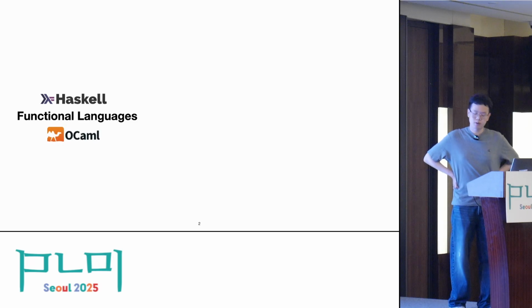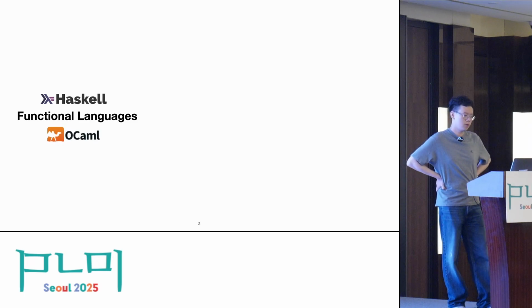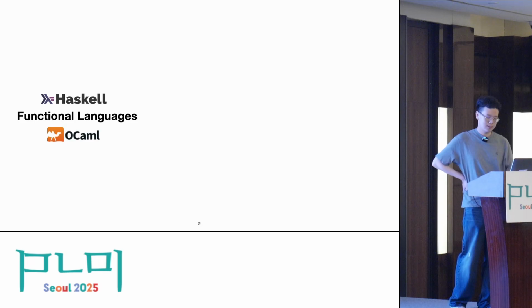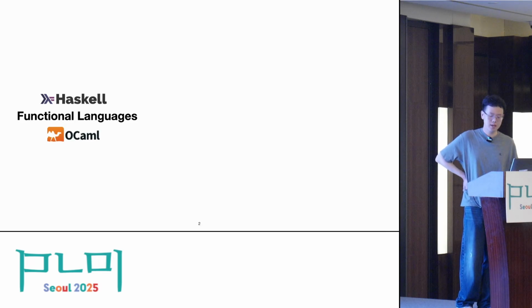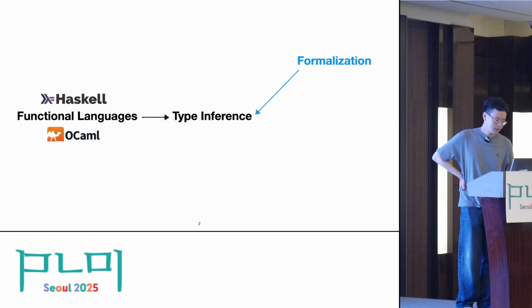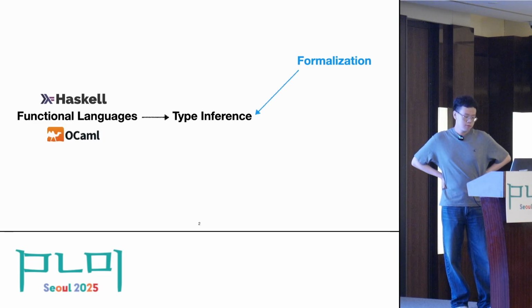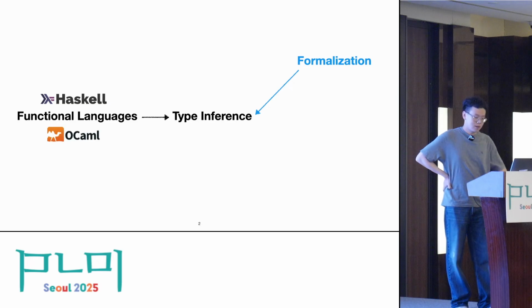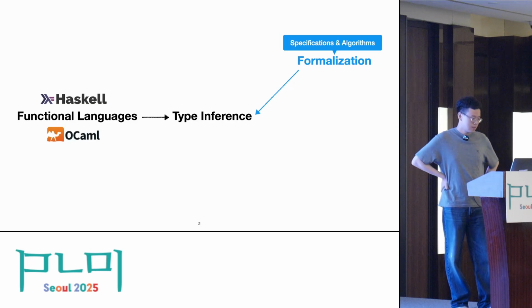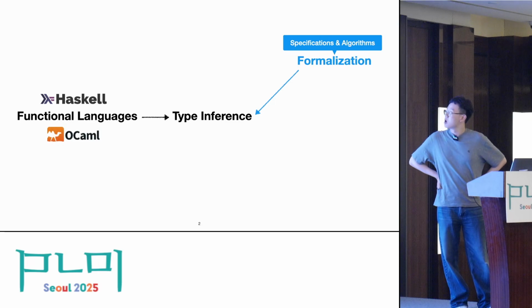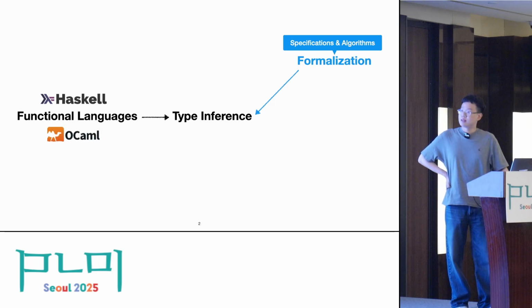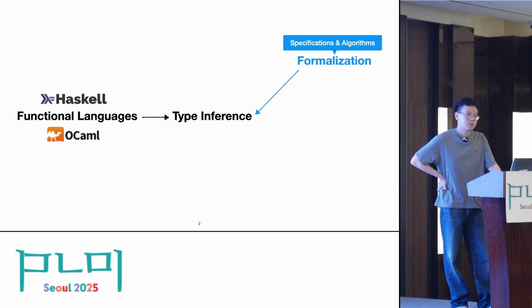Modern functional languages such as Haskell and OCaml have advanced static type systems and rely on sophisticated type inference to infer types automatically and become practical. For type inference, there are many formalizations that describe it formally and precisely by declarative specifications and algorithmic formalization. With such formalism, people study the theoretical aspects of type inference algorithms, such as their soundness and completeness, formally.